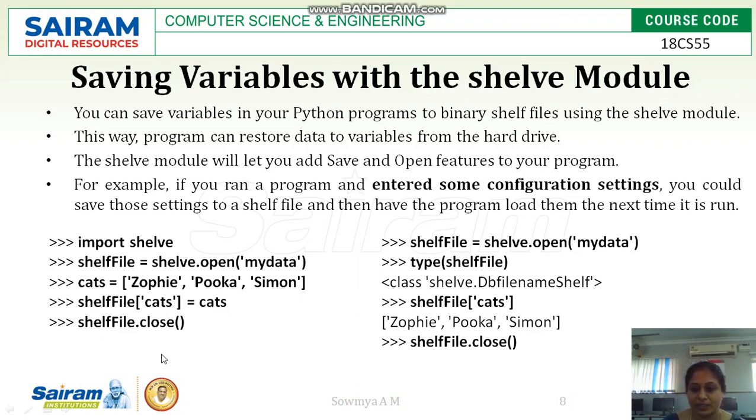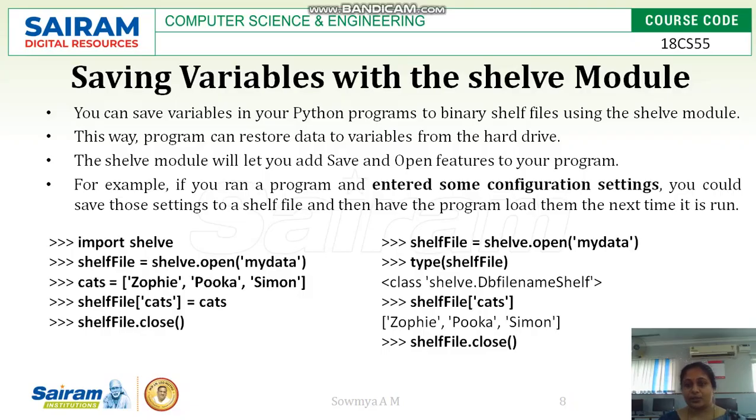Whenever you want to retrieve the data from the shelf file, instead of the read method, we can directly call shelf file cats. It will retrieve the data. Before doing this, we have to open the file and then read the data. Here, type of shelf file gives you the class and file name of the file. So I hope you understood the topic. Thank you.